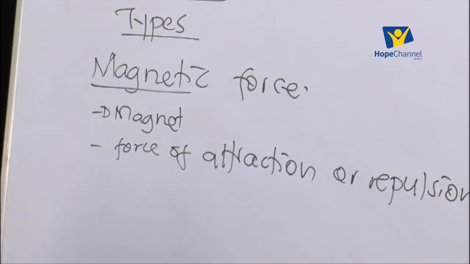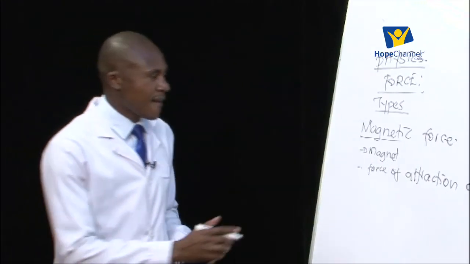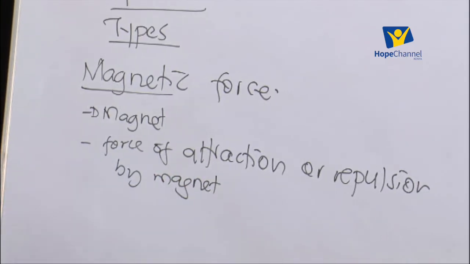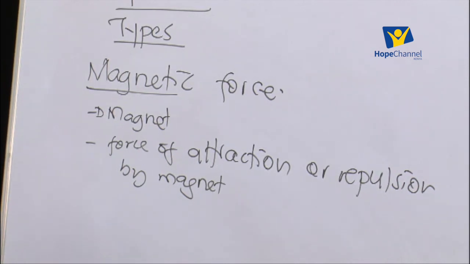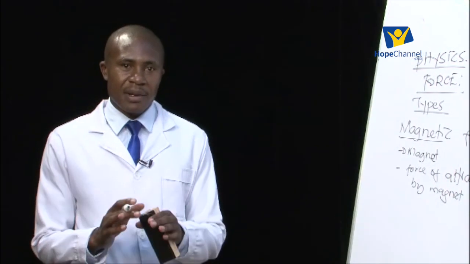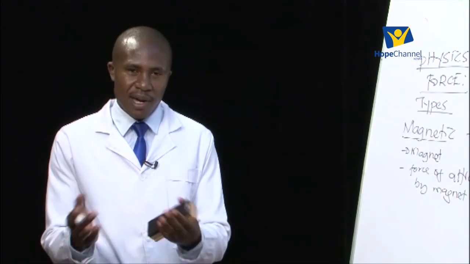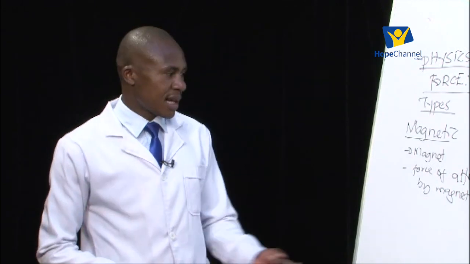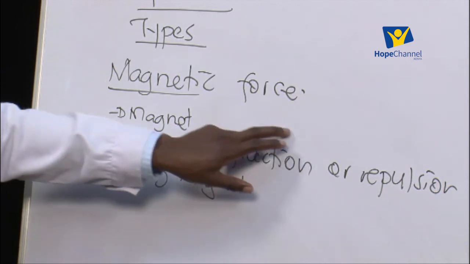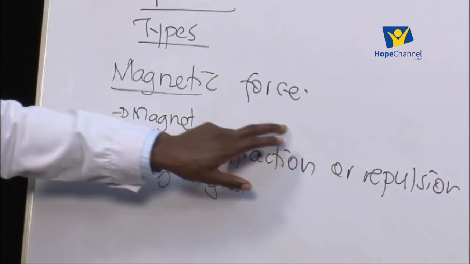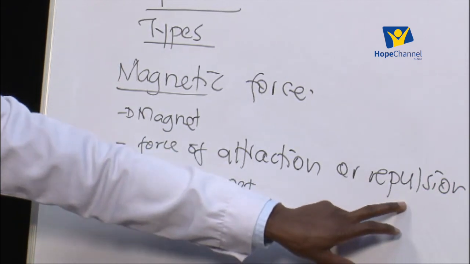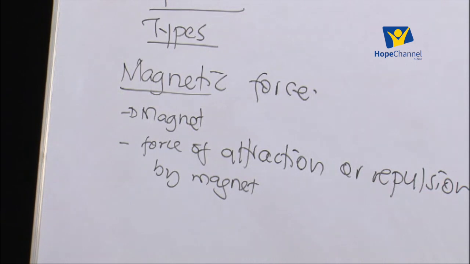A magnet is in a position of attracting some substances towards it, or at the same time, a magnet can repel certain poles of another magnet, and that is what we call the repulsion. So the force of either an attraction, that means an object is pulled towards the magnet, or a repulsion, the object is pushed away from the magnet, that kind of force is what we call the magnetic force.